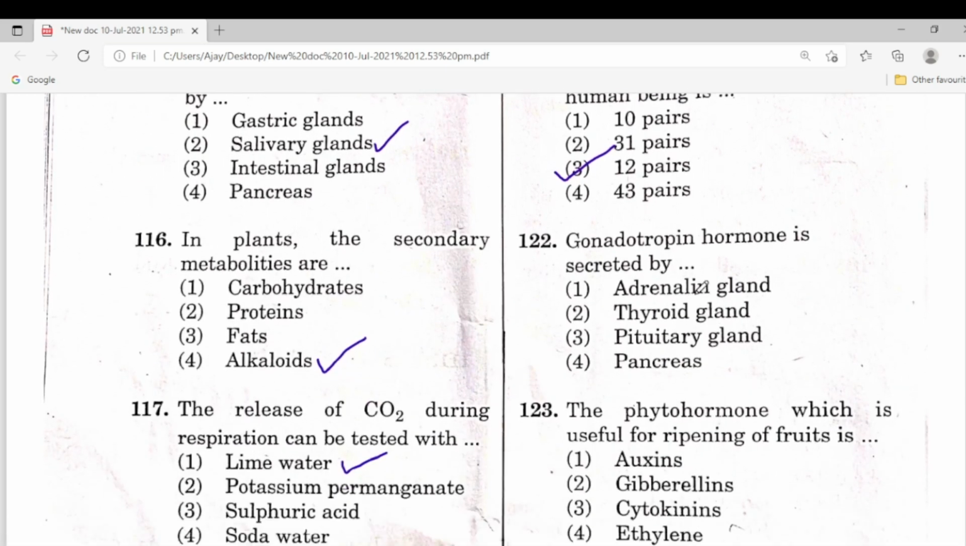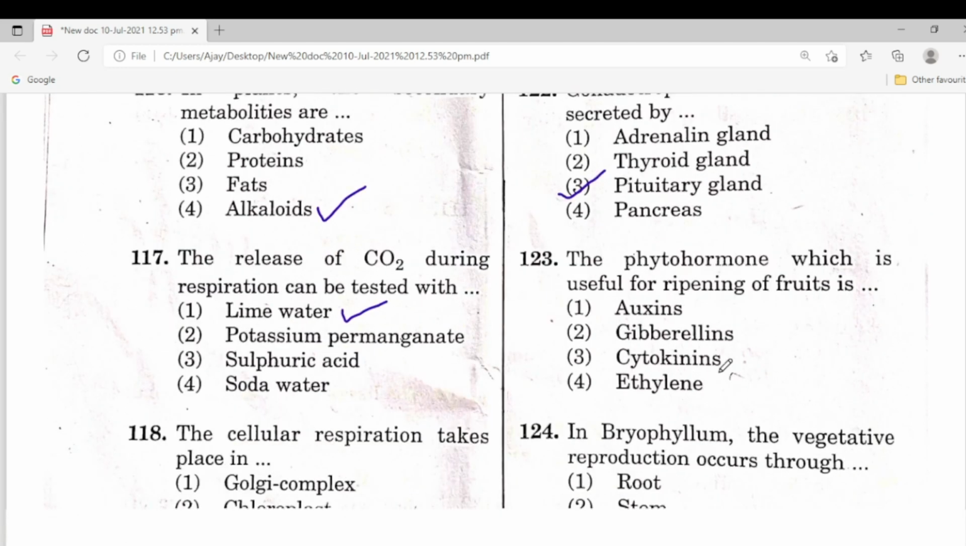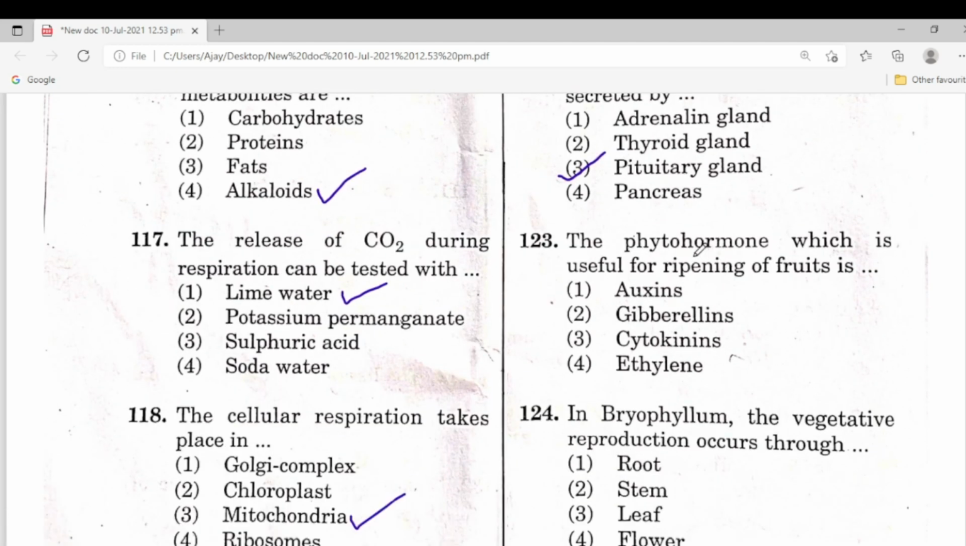Next one, gonadotropin hormone is secreted by? This is pituitary gland. 123. The phytohormone which is useful for ripening of fruits is? So this is ethylene, the correct answer.